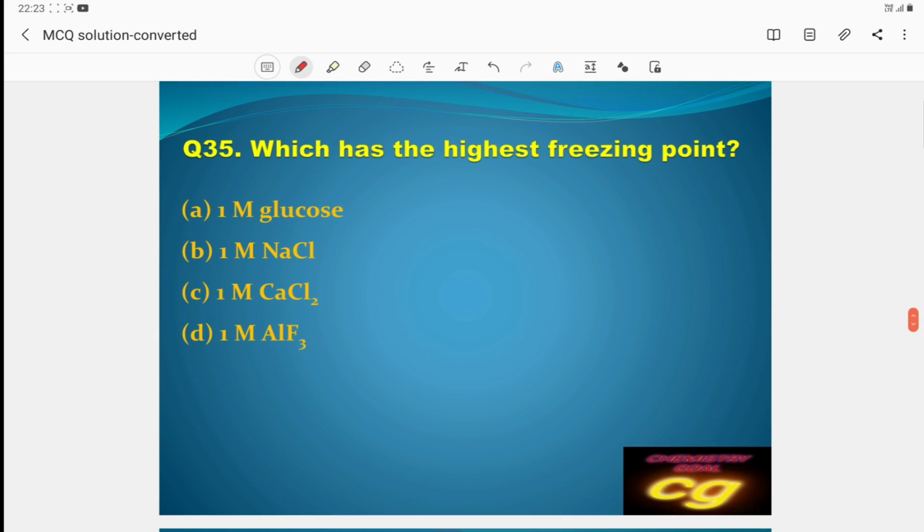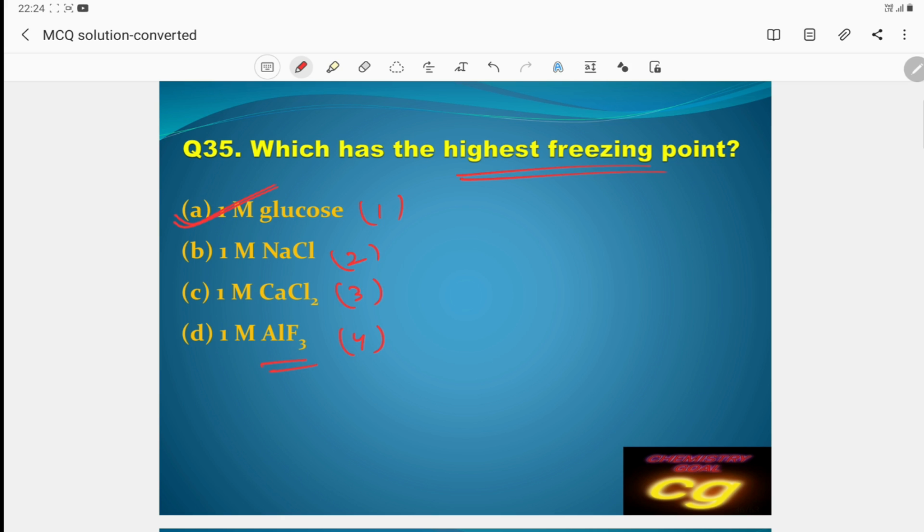Which has the highest freezing point? Already we have discussed, freezing point depends upon the number of particles. If the number of particles is more, the freezing point will be less. Here you see, 4 particles are produced, here 3 particles, here 2 particles, and here no dissociation takes place. So as per the question, highest freezing point means least dissociated. So A is the correct answer.